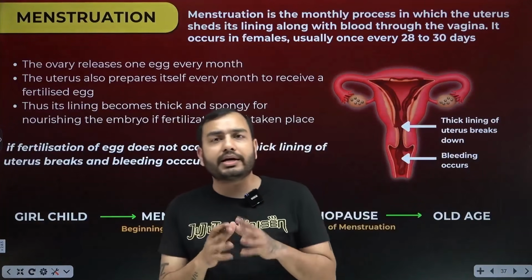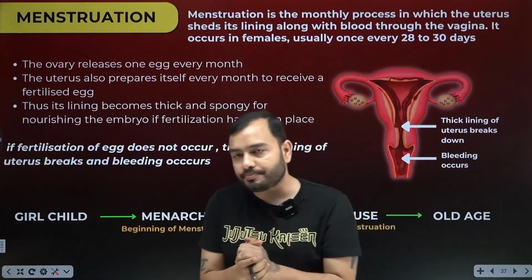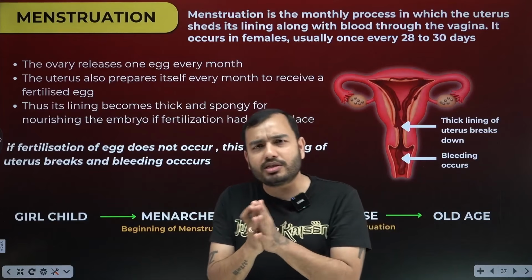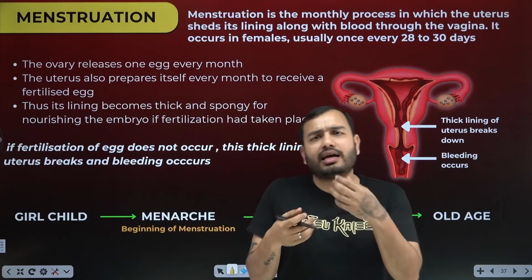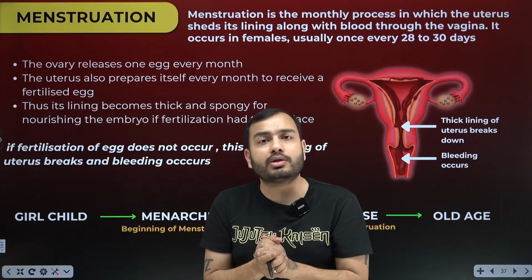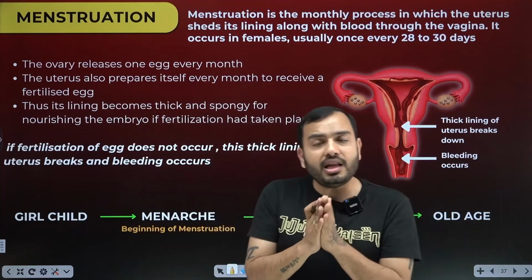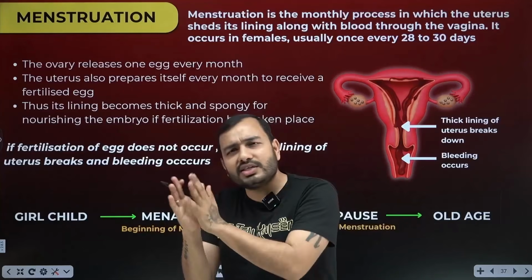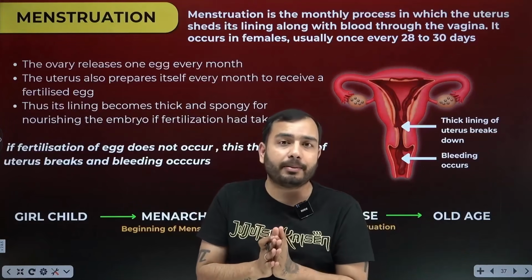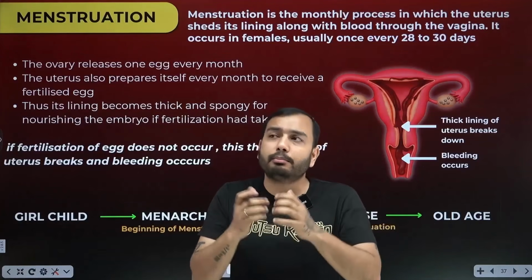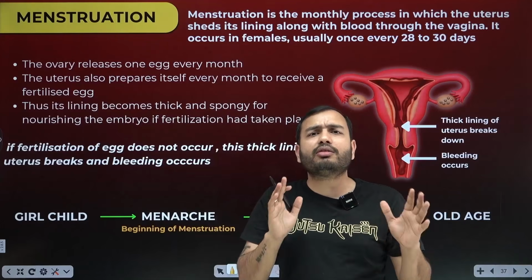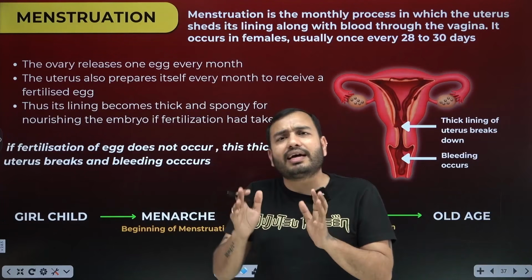What is menstruation, beta? In general language we call it periods. Who gets it? Girls get it. When does it happen? It generally starts from age 12 years, everyone at their own time. Some start in class 6, for some it happens in class 7, some in class 8. It happens at different ages. There are about 2 to 4 to 6 days in a month where girls experience bleeding through the vagina. It is a very painful process, right? Many girls have more pain, some less. So it is different in everyone. Some have 4 days, some have 6 days. It varies a lot. Generally, we say a month is a 28-day cycle.